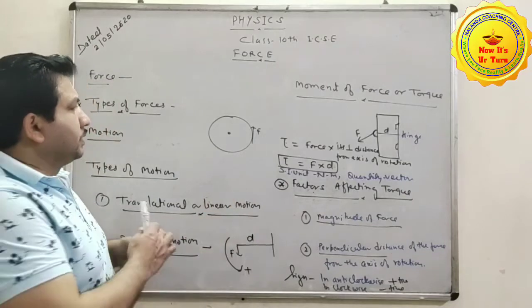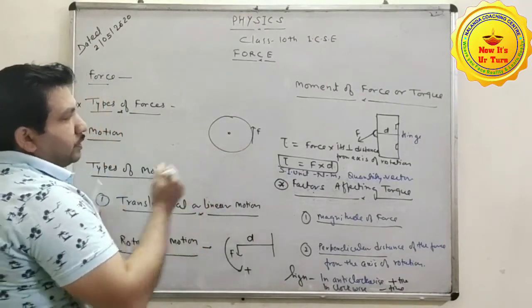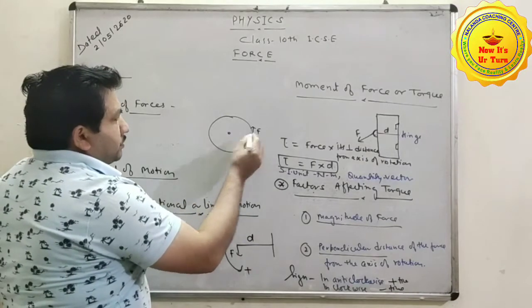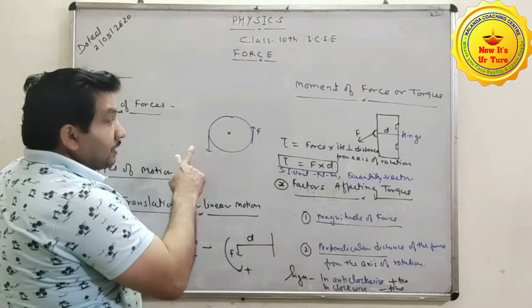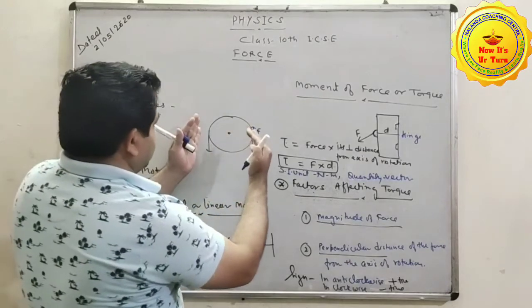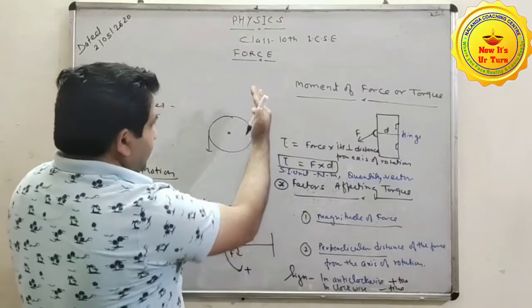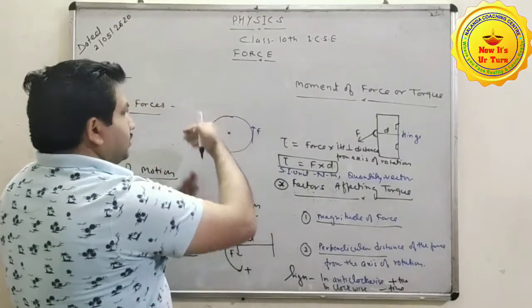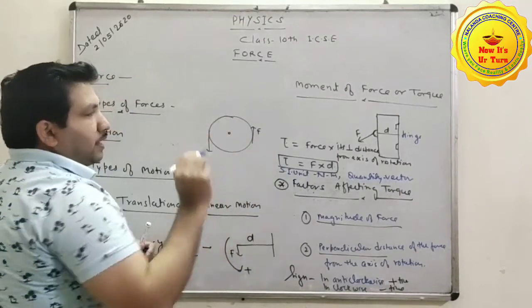Clear? Here suppose we have this wheel. If we rotate this with the help of this as well as this, suppose one force is applied along this direction and another along this, in that case this will rotate anti-clockwise.